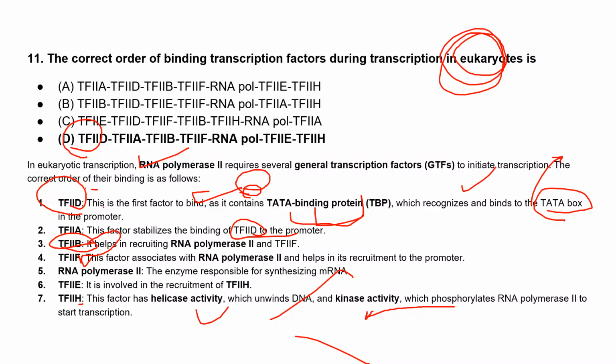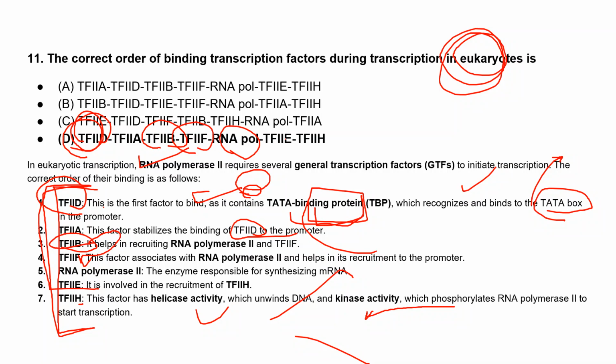So in this way, this is the order of the binding, right? D, the first factor, which contains the TBP, that is TATA binding protein. It will bind to the TATA box and recognize the promoter sequences. Then transcription factor A will come, it will stabilize the transcription factor D binding to this consensus TATA sequence, right? And then B will come, and this B will help in the recruitment of F and RNA polymerase. But once transcription factor F comes, then only the RNA polymerase will come and synthesize the mRNA.